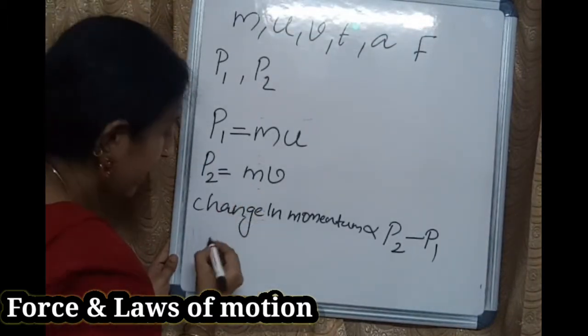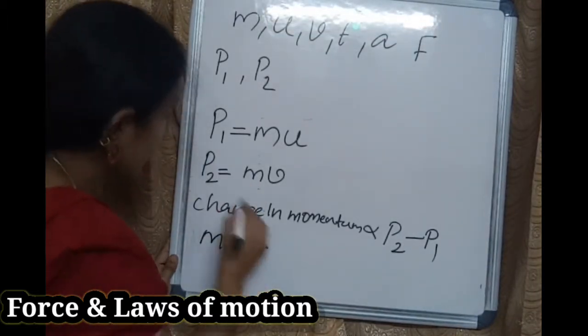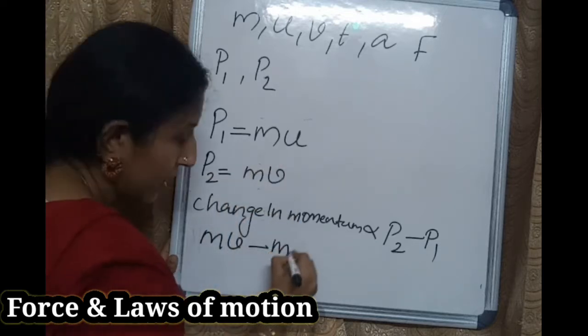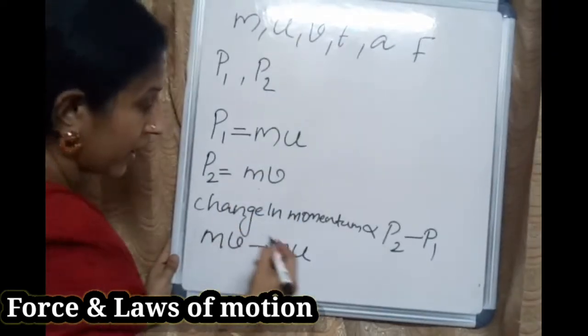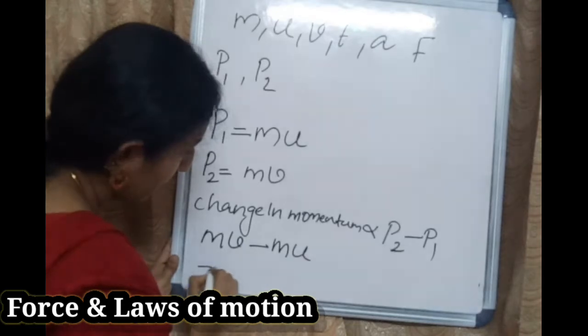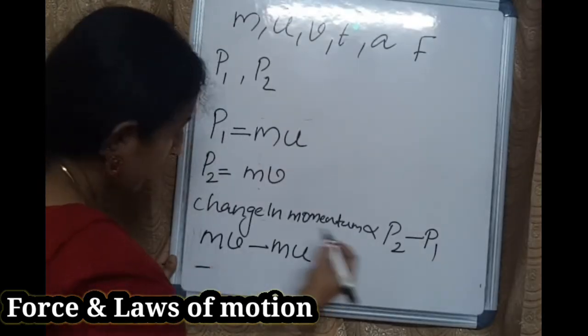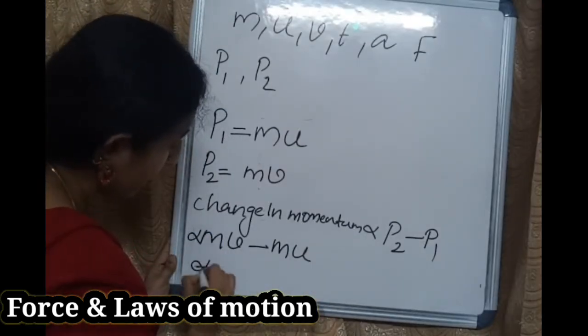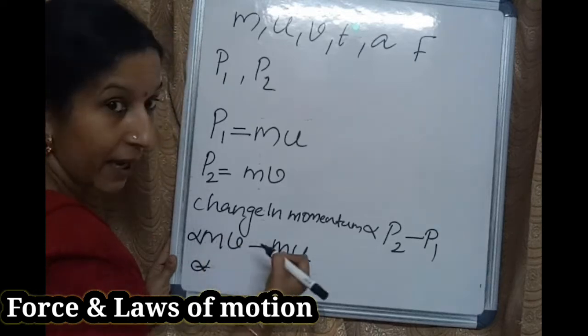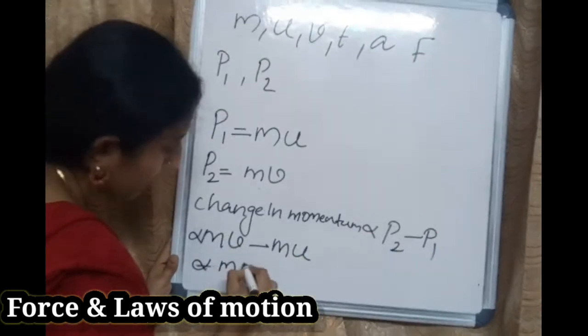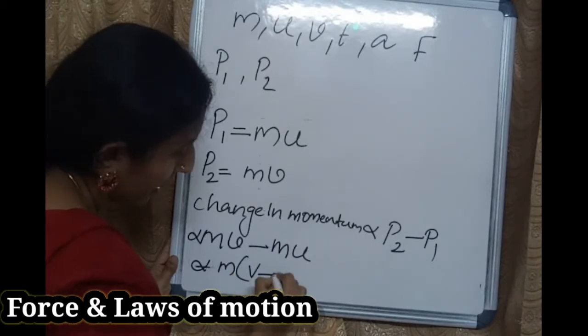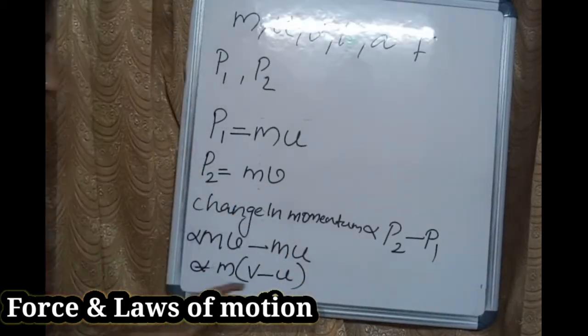P2 means mv minus P1, mu. Okay. Not equal to, it is proportional to. Proportional to, then both contain m. So mu, take it out. m into v minus u.